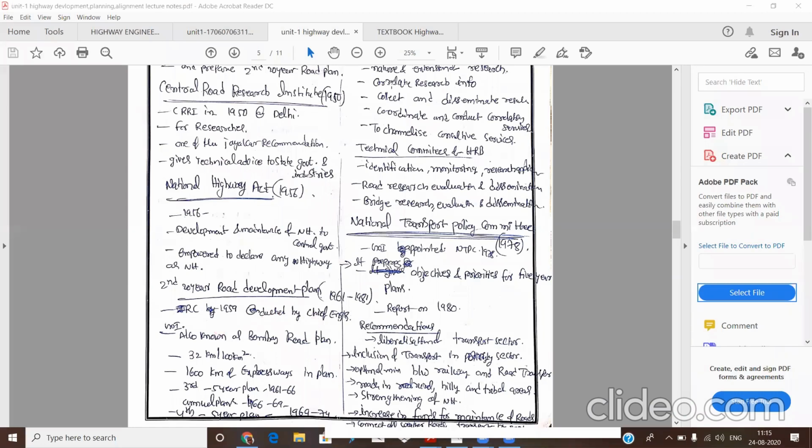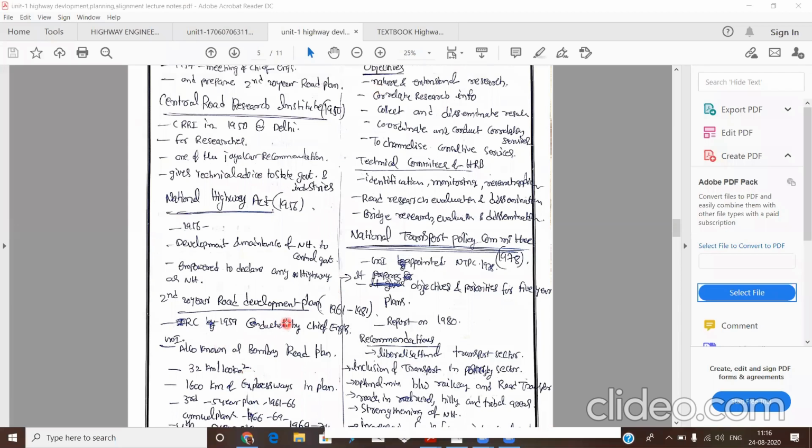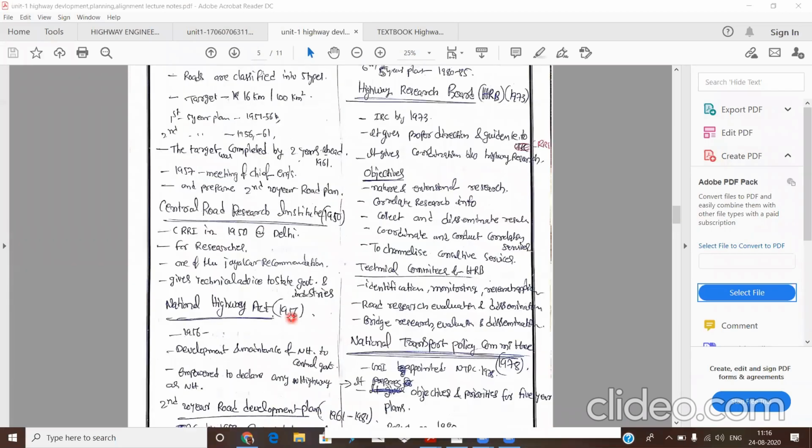This development plan is also known as the Bombay Road Development Plan, because one of its meetings was conducted in Bombay. The target length of this plan is 32 kilometers per 100 square kilometers area. That means double the Nagpur Road Development Plan.